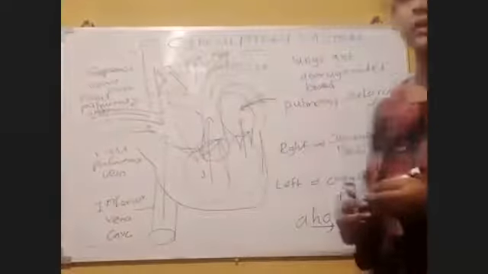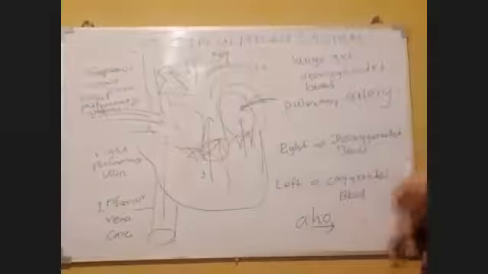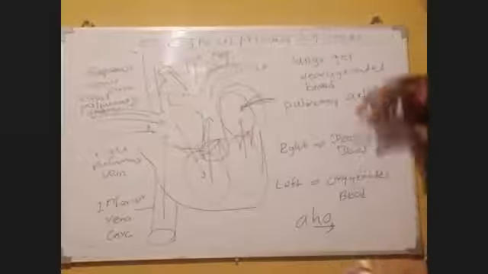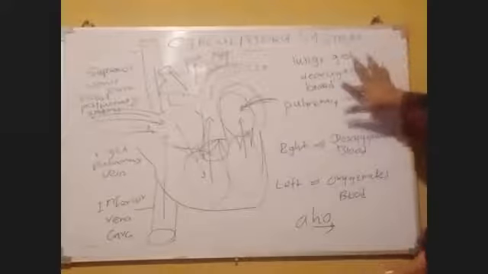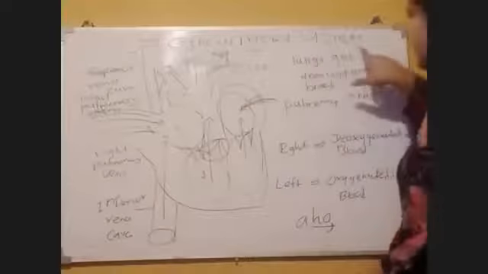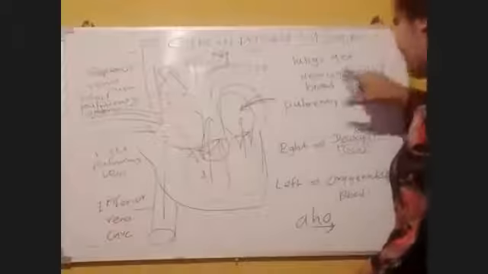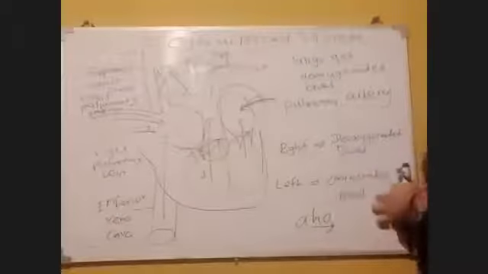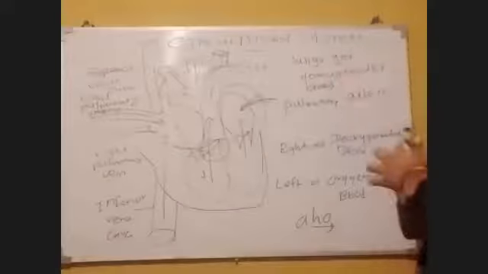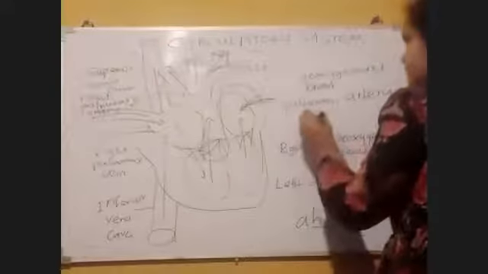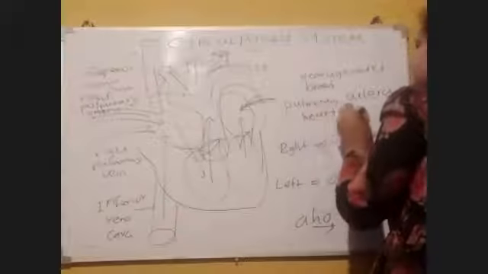So what do pulmonary arteries do? Pulmonary arteries transport deoxygenated blood from the heart to the lungs. Okay, lungs get deoxygenated blood from the heart.